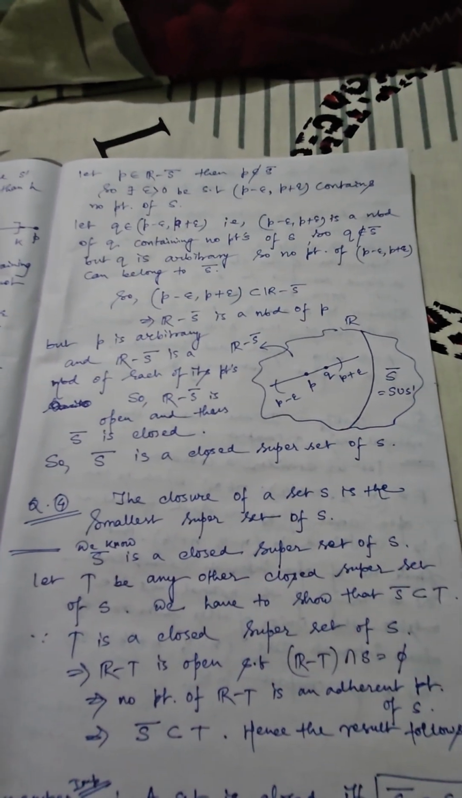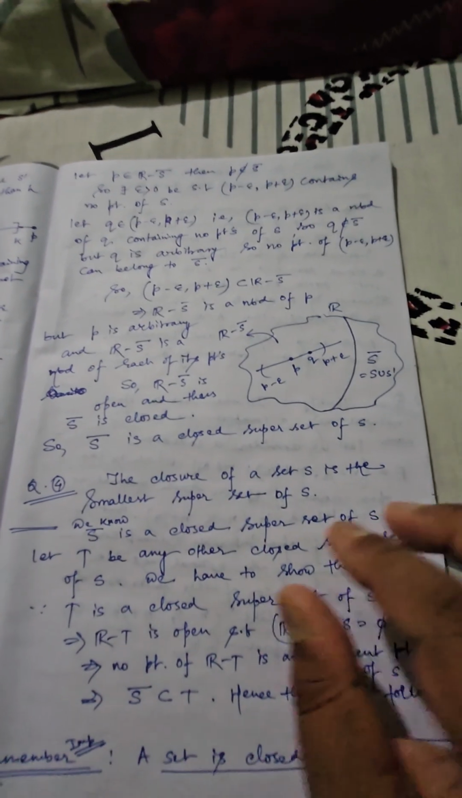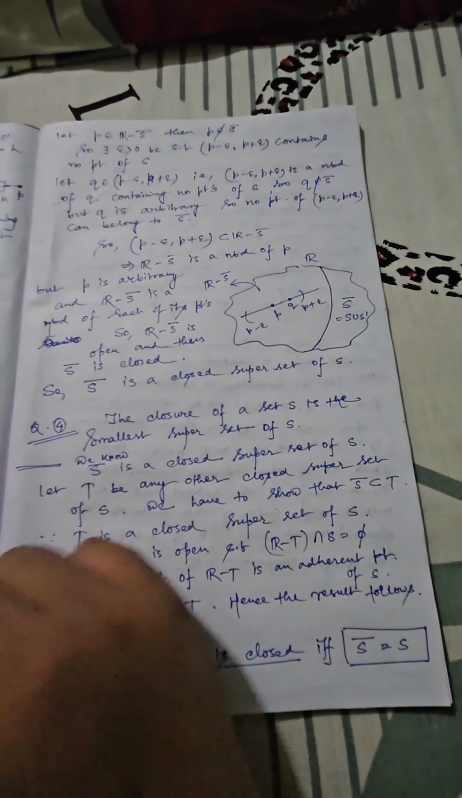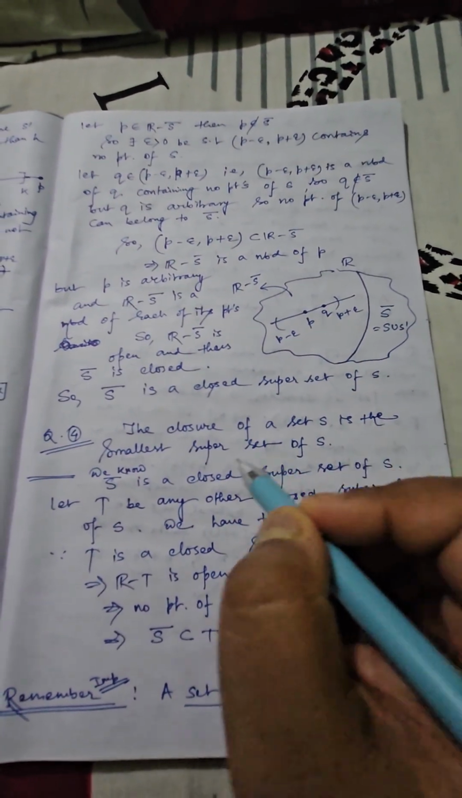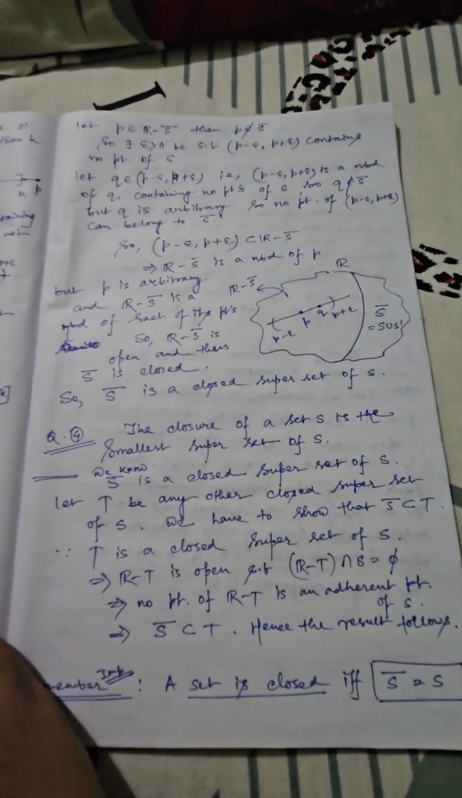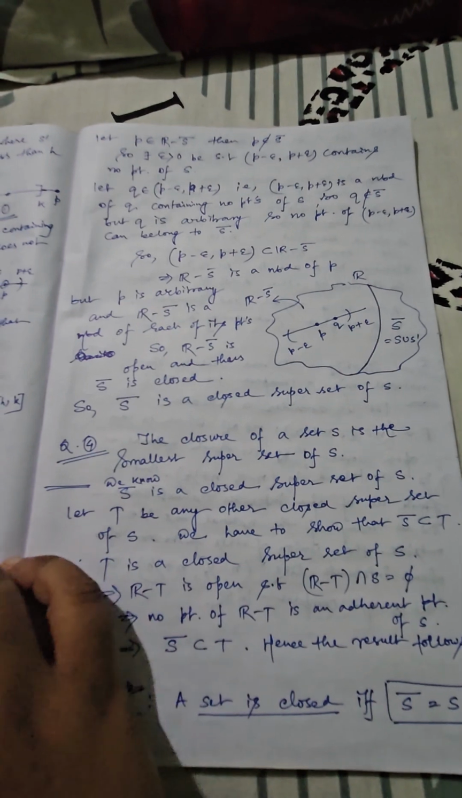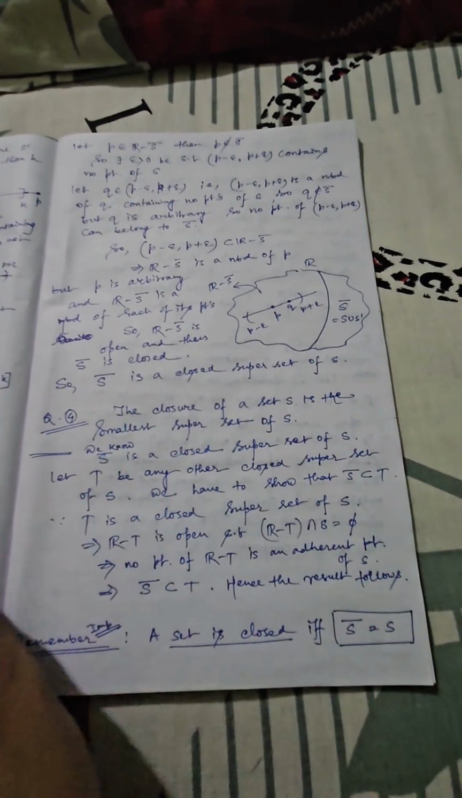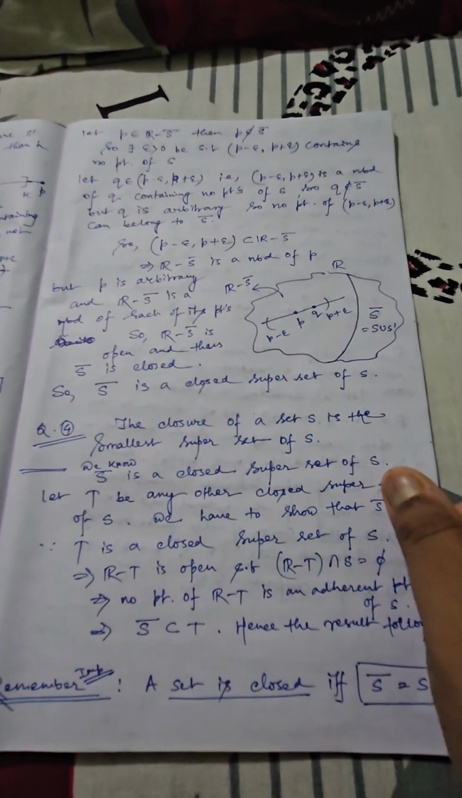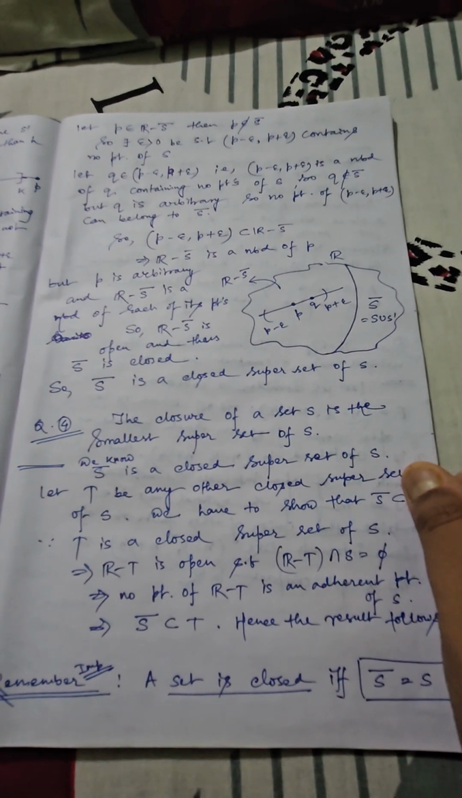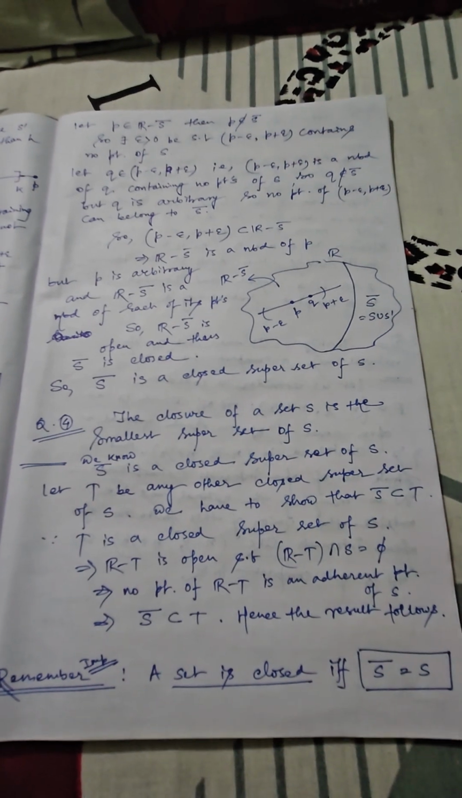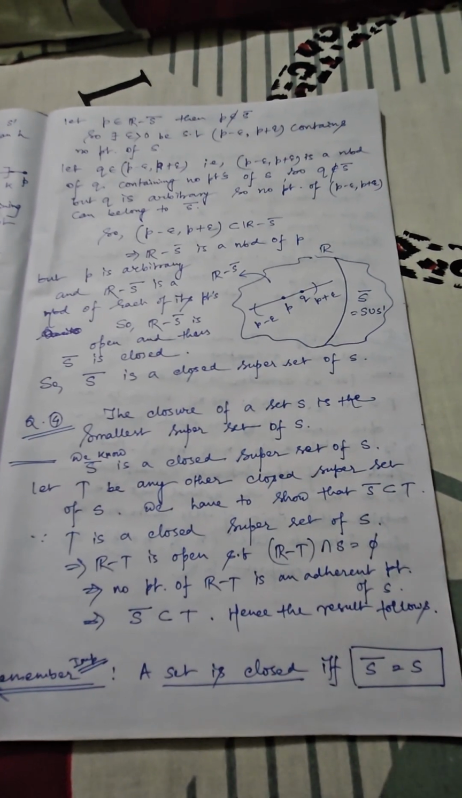And closure of any set is closed. That's why we can understand it should be a closed superset. Now to prove the next one, we can take the help of this proof: the closure of a set S is the smallest closed superset of S. In the previous theorem you have already seen we have proved the closure is a closed superset of S. So for a short question you can write in this fashion, but for a broad question you have to add the previous theorem also. So as we have mentioned, we know that S bar is a closed superset corresponding to S. Now in order to compare whether it is smallest or not, we have to consider any other closed superset that is also containing S.